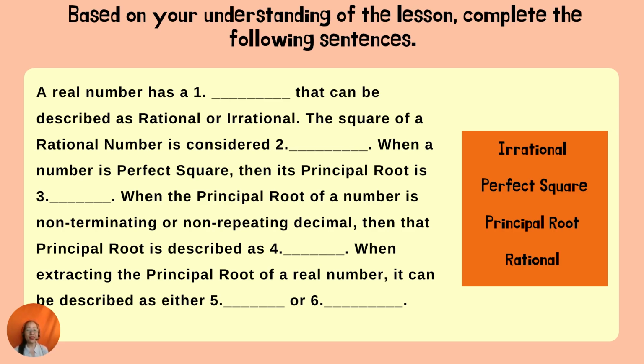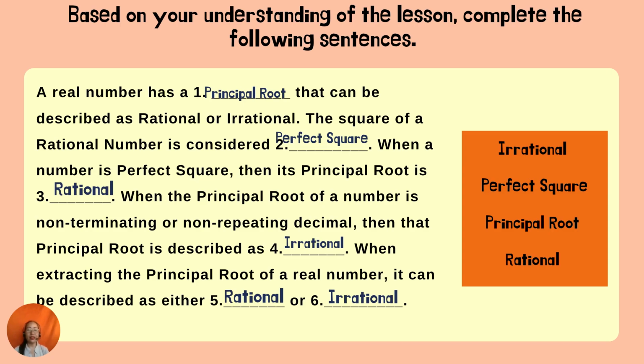When extracting the principal root of a real number, it can be described as blank. Here are the choices. You can use one word twice or more than once. I think you can guess the correct word. And here's the correct answer.